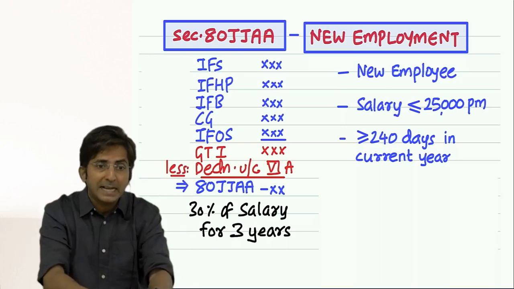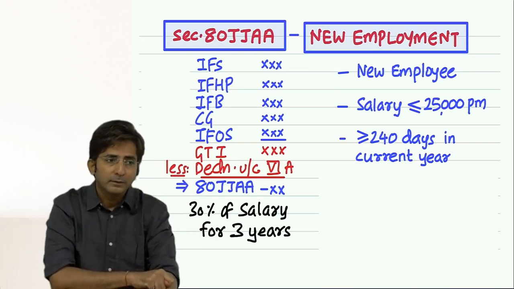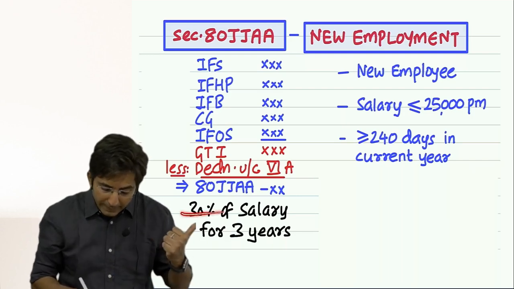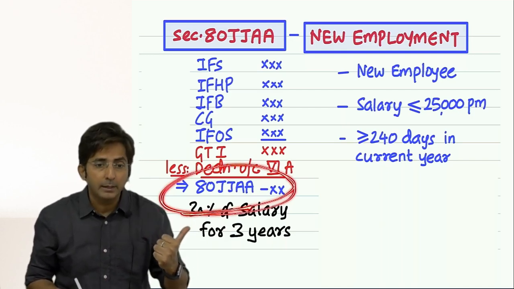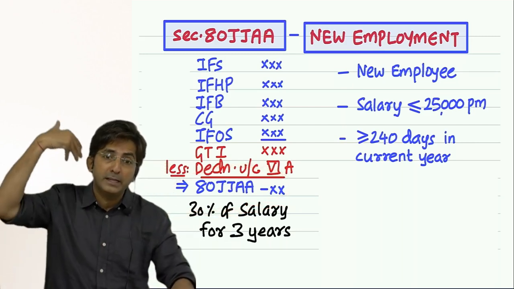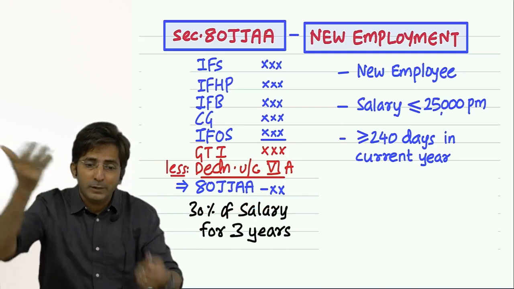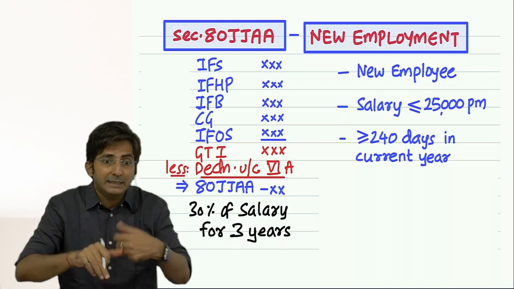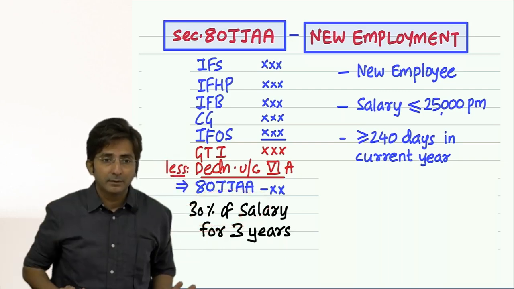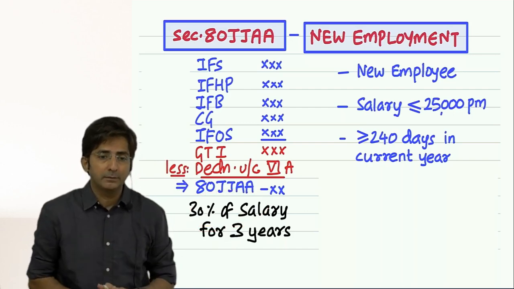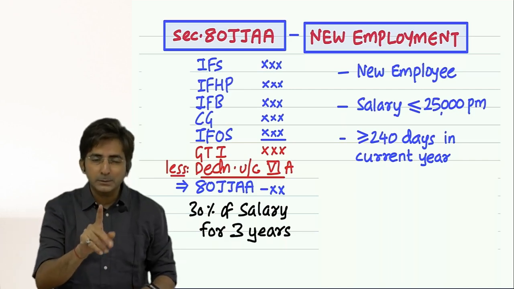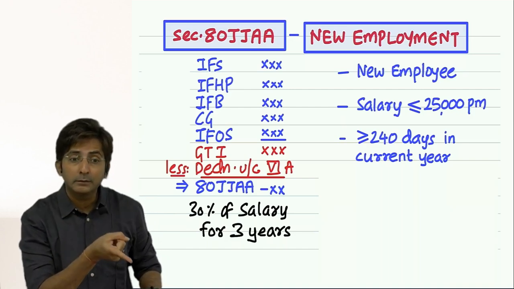So to reduce the tax, what cheating can people do? They will think, okay, let's do one thing. To reduce the profit, I will take the benefit of 80JJAA. So you know what will go in his mind? The staff which I was planning to recruit in the next year, let me appoint in this year only, so that this year I will get a 30% deduction of their salary. So my profits of this year can be saved. This type of cheating can be done. That's why the government says please don't appoint at the end of the year.